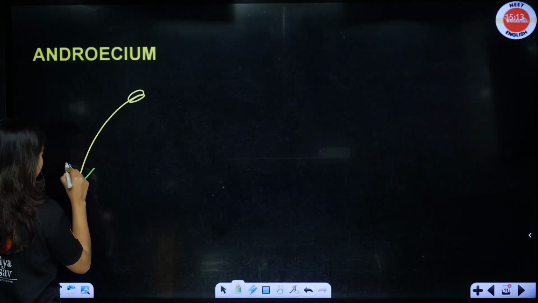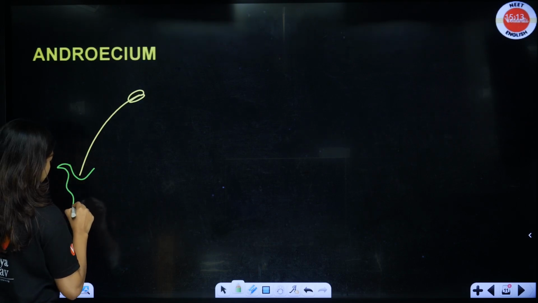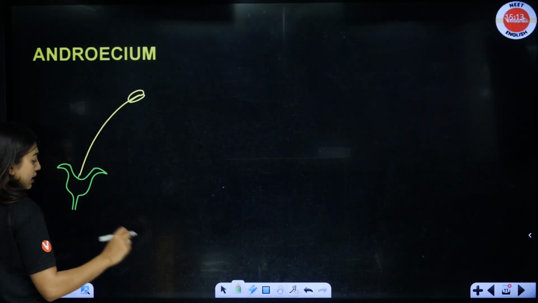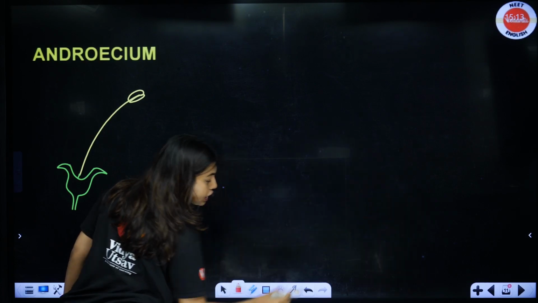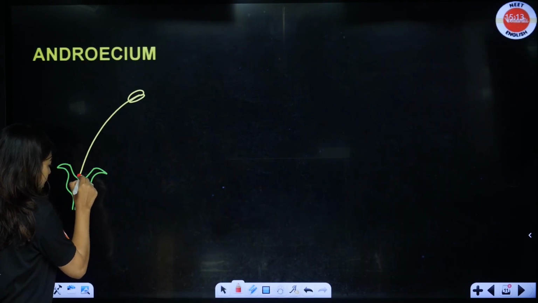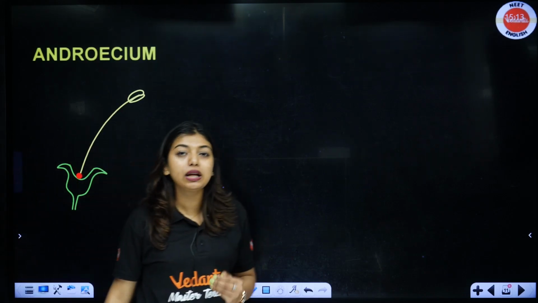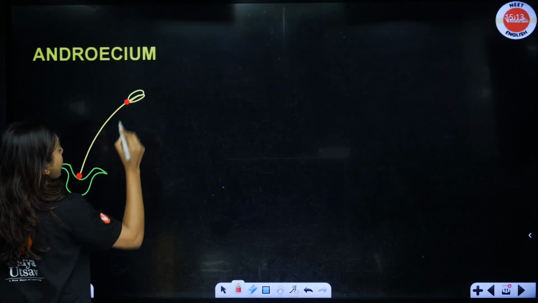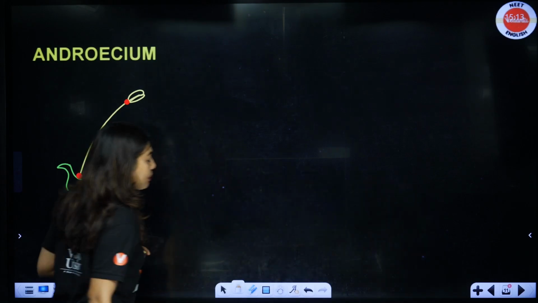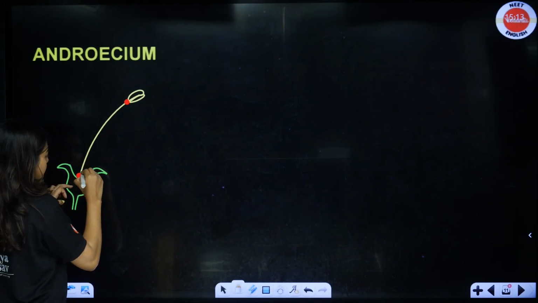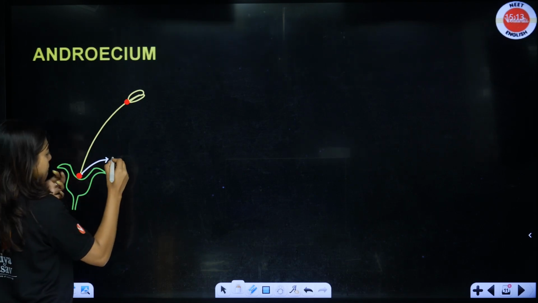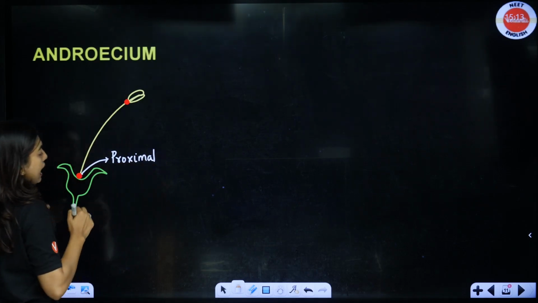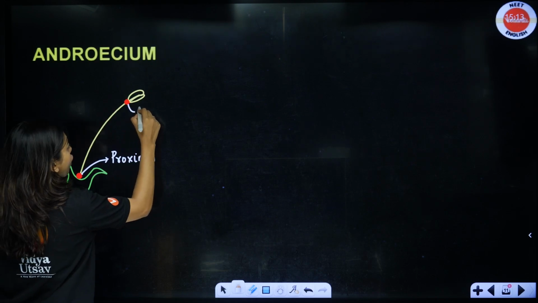I am just drawing like this, no time to draw the whole thing. Now, they say in your NCERT, the portion that is very close to the thalamus is the proximal end, and the portion that is very far from the thalamus is called the distal end. The one that is very close to the thalamus is your proximal end, and the one that is very far is called the distal end.